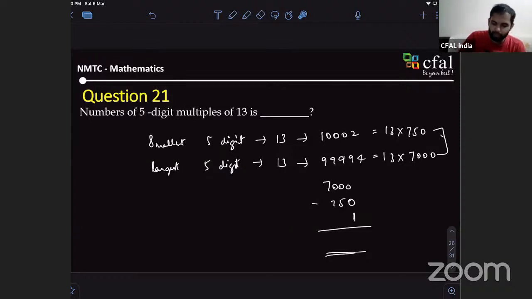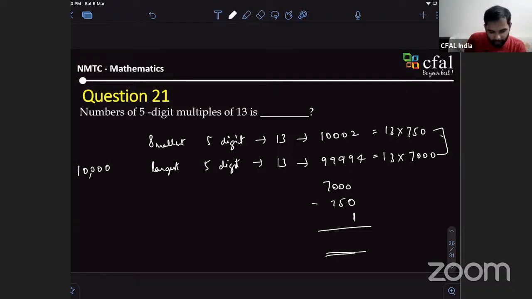I found the number of 5-digit numbers, which is easy to find. Number of 5-digit numbers. Okay. Yes. It's easy to find. Great. Divide by 13. That will exactly give you the number of multiples. Yes, sir. Even I did the same way.